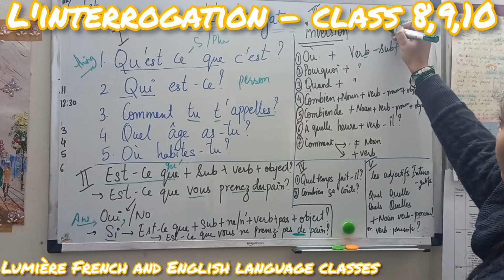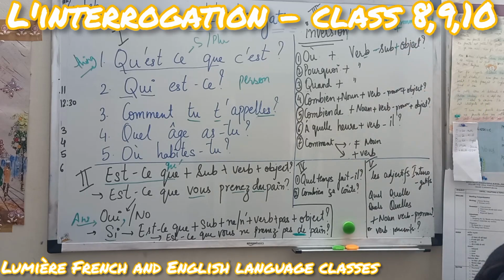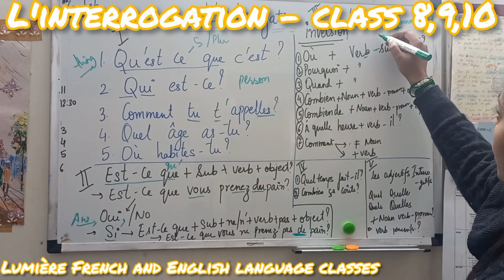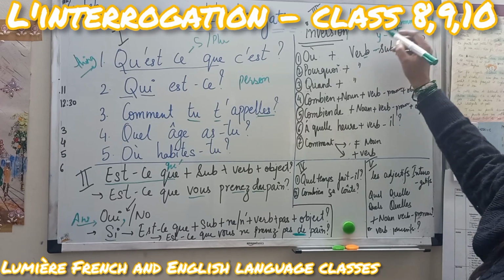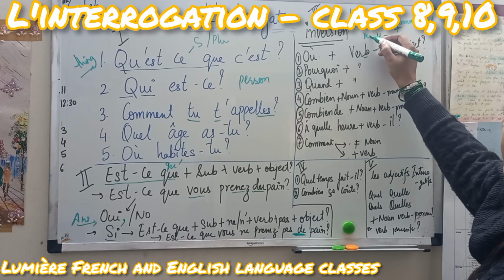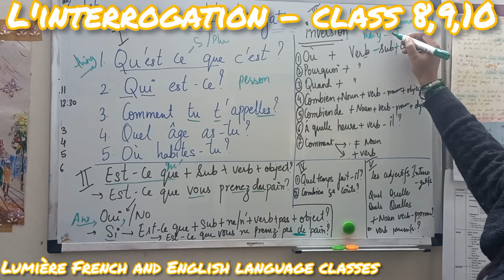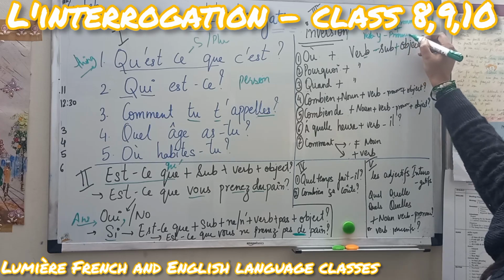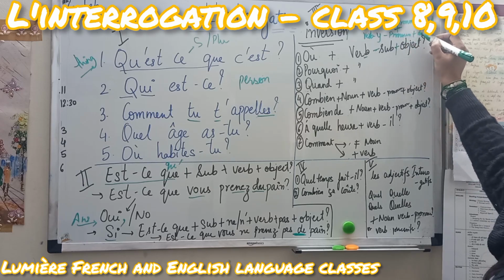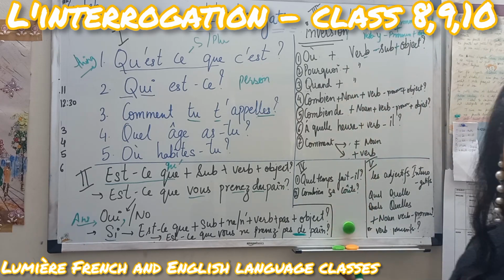If the verb is ending with a vowel and the pronoun is starting with a vowel, what will we do? We'll put t. Verb, t, then pronoun. Clear? I hope you have understood properly. Okay. We have already done this.